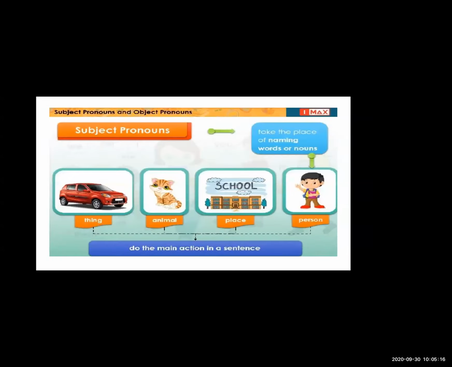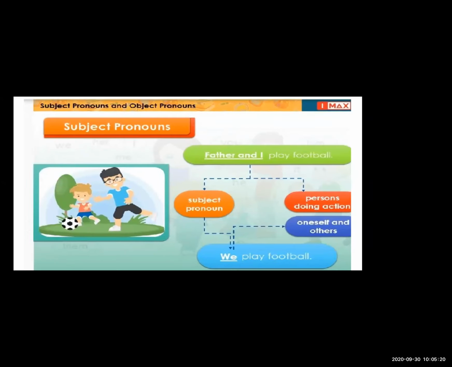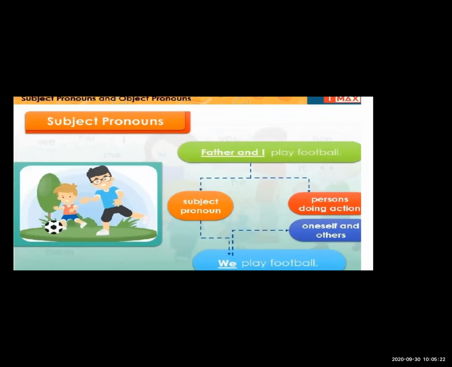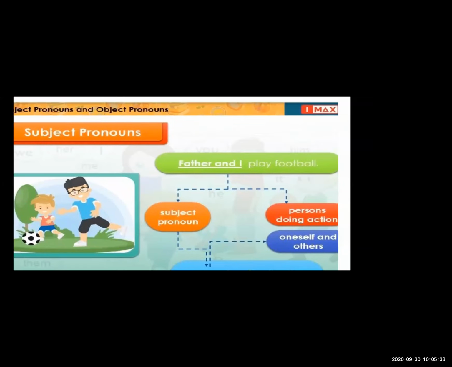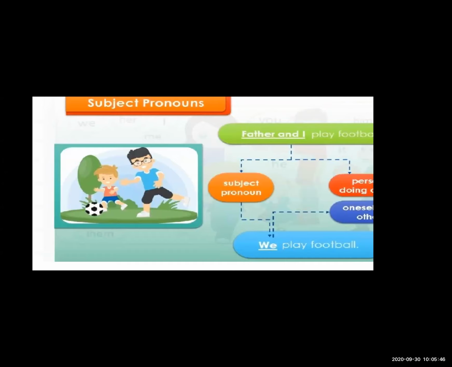Now let's see about the subject pronoun. Look at this sentence: Father and I play a football. Now you may be thinking, teacher, here I is already a pronoun. The subject pronoun is I, the person doing the action. Now father and I are two different persons playing football. In this picture you can see that the boy is playing with his father.